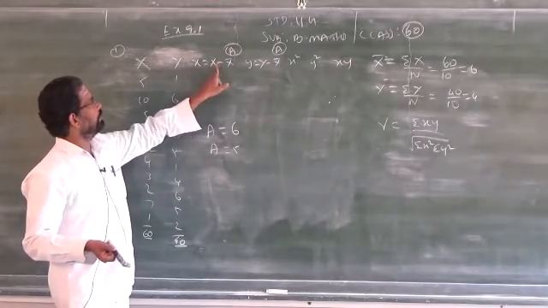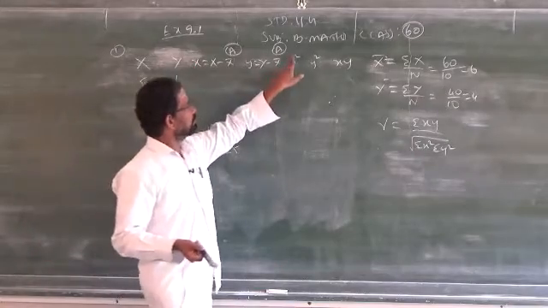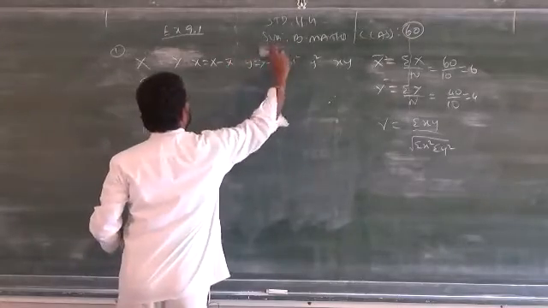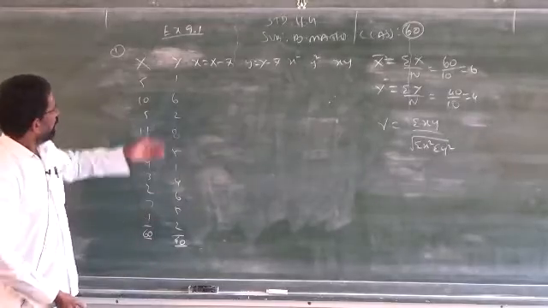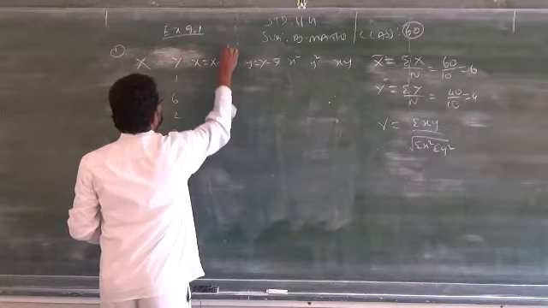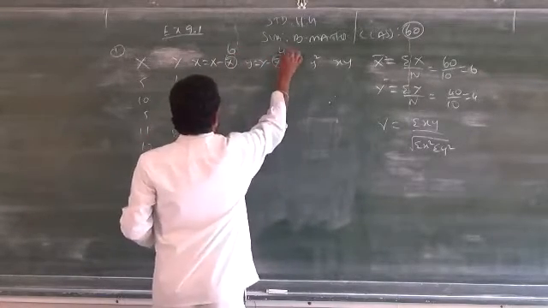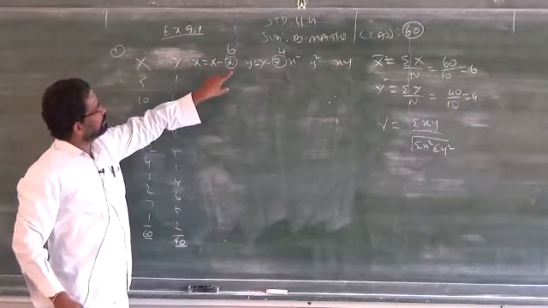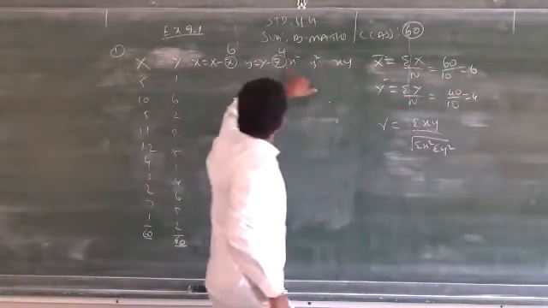Then you have to replace x with dx, y with dy, and use dx square, dy square, dx dy. So depending upon the question you have to take, or you can apply straight away the second formula. Now x minus x bar, what is your x bar? 6. So I can write here 6, and here y bar is 4. X minus x bar is the formula, but in the class note you can write in the place of x bar 6, because we found x bar is 6, y bar is 4.